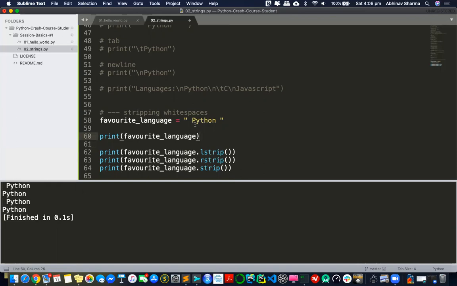But if your text is such that you would just want to remove the right, then strip would be extra effort, because there's no left white space, only a right white space. Then I'll go with rstrip. Using lstrip won't really help because there's no left white space. So it depends on the kind of text you have, but you should always know what functionalities you have to tackle those problems.